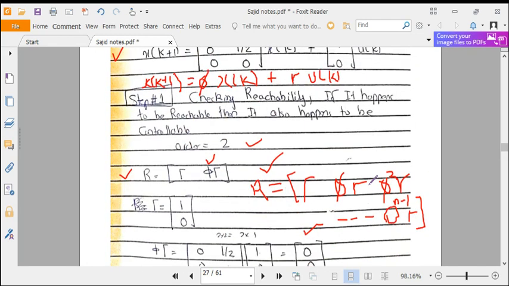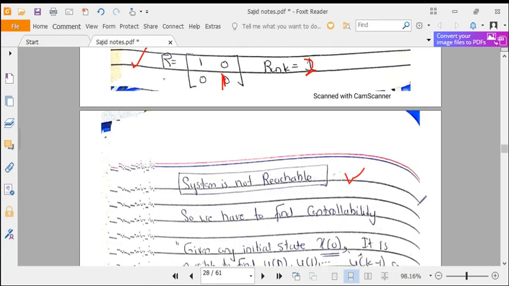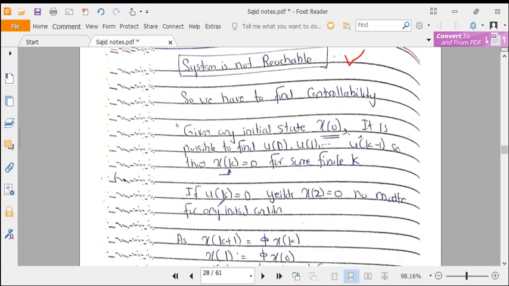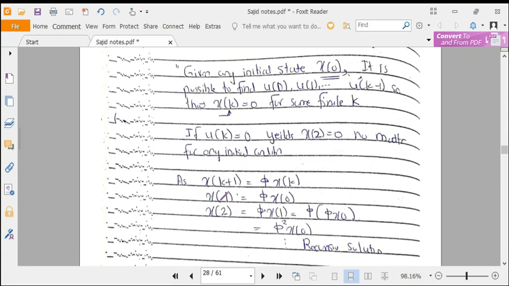So we checked the reachability of the system and it was not reachable. Now we will check the controllability of the system. This system might be controllable or it might not be. First of all, let's see the definition of controllability. Given any initial state x of 0, it is possible to find u of 0, u of 1, up to u of k minus 1, so that x of k equals 0 for some finite k. We will not go into the explanation of this definition, because I am focusing mainly on the mathematical procedures in this lecture series. So we will see how to solve this.